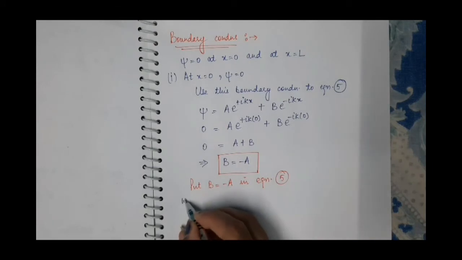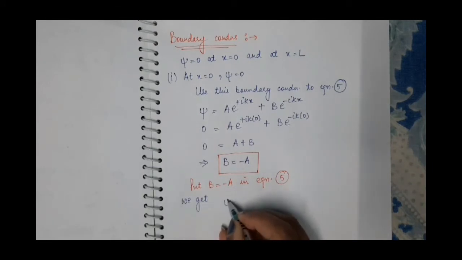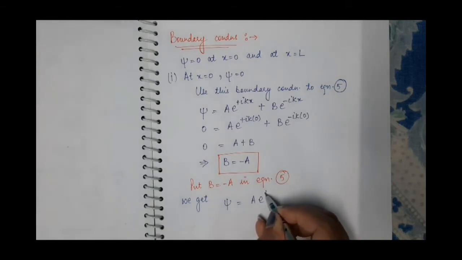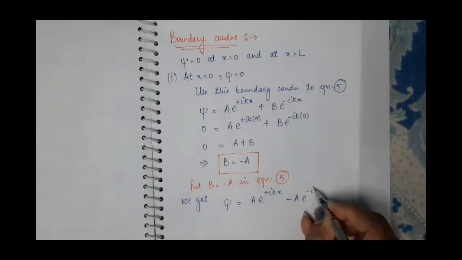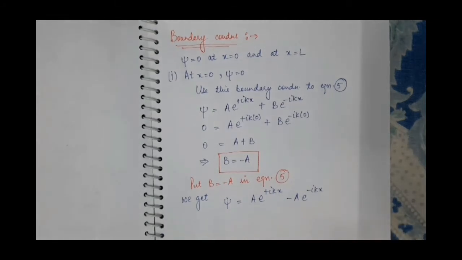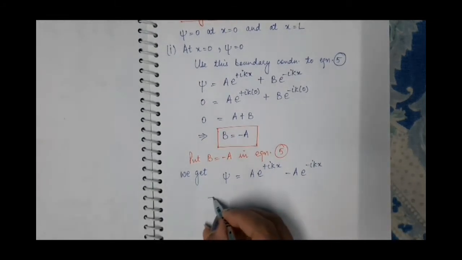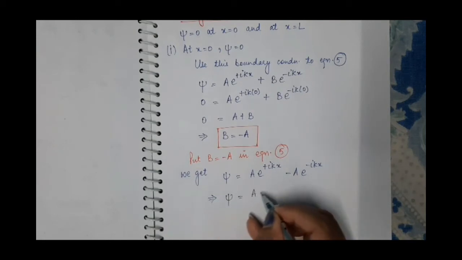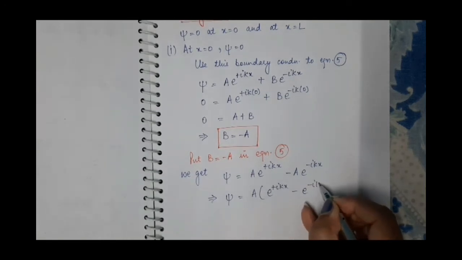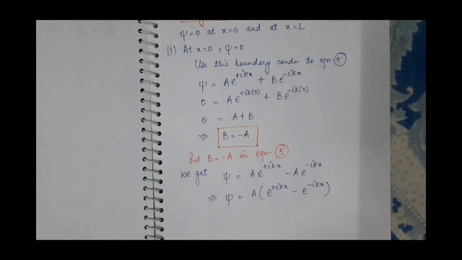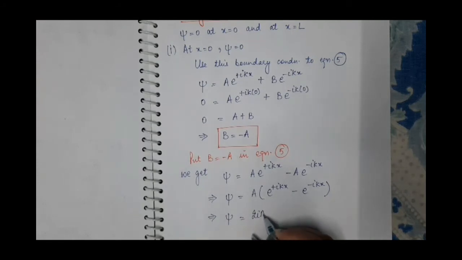We get psi is equal to A e raised to power plus iota kx plus B is minus A, so minus A e raised to power minus iota kx. Now take A common from the right hand side. So we have e raised to power plus iota kx minus e raised to power minus iota kx. Now multiply and divide this by 2 iota.